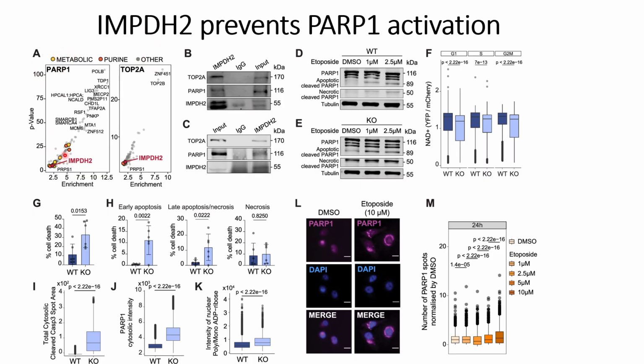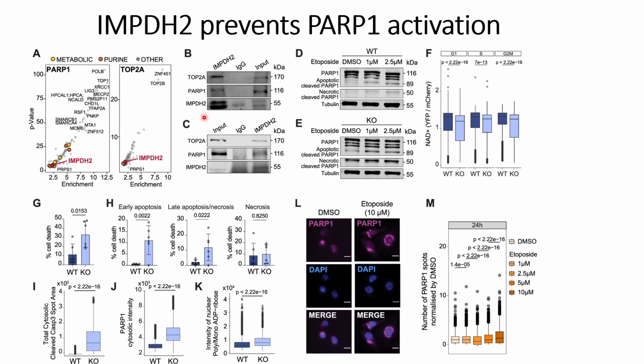And what they found out is that the common interactor for PARP1 and TOP2A is IMPDH2, and both of them are the master regulators for DNA damage repair. These results come from the OpenCell source analysis scoring. Once they found this relationship, they wanted to check whether this relationship is true in their actual cell lines.